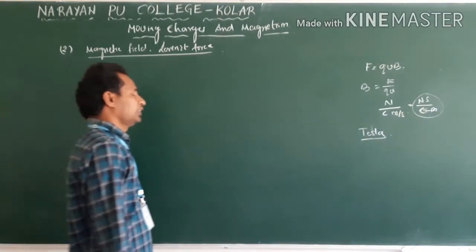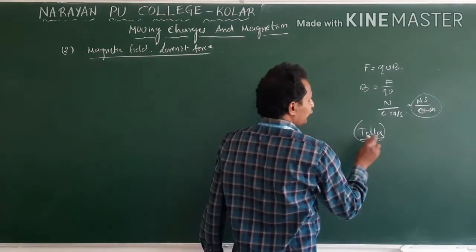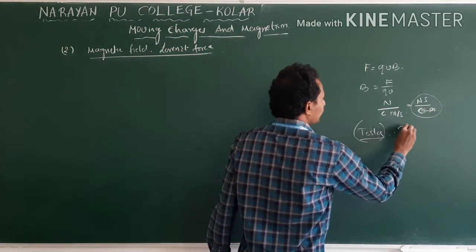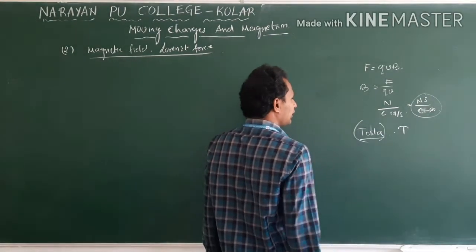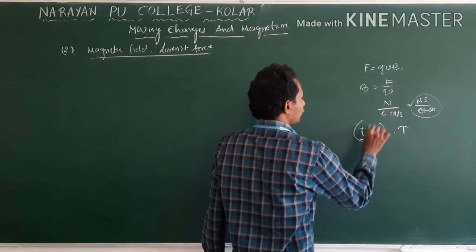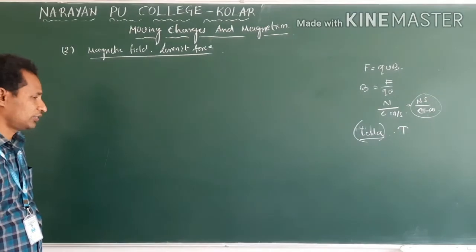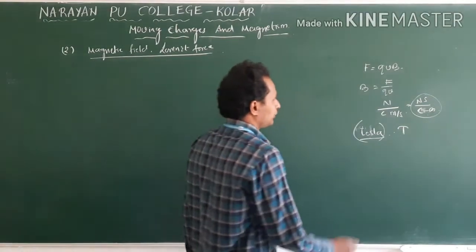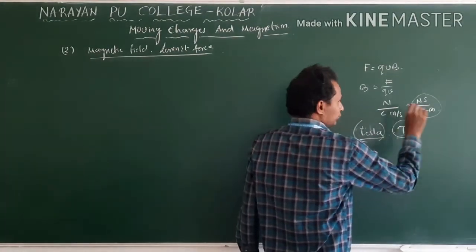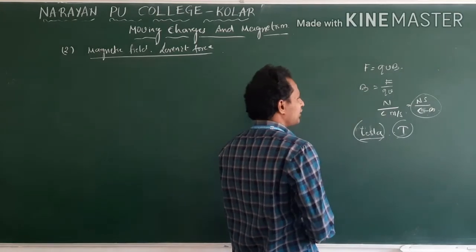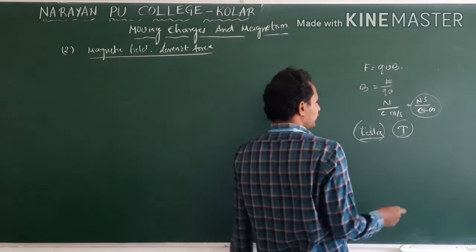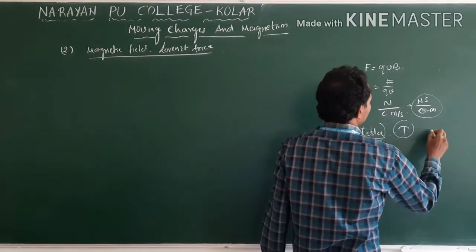Instead of writing the full name, we write only T. If you write the complete name, we use small letters, tesla. This is the SI unit, and it is for a big value. Another unit, a non-SI unit, is Gauss.